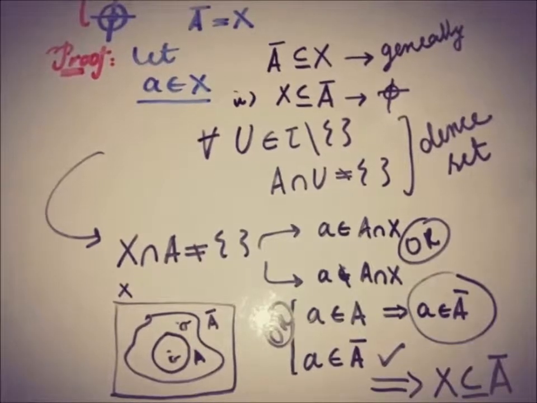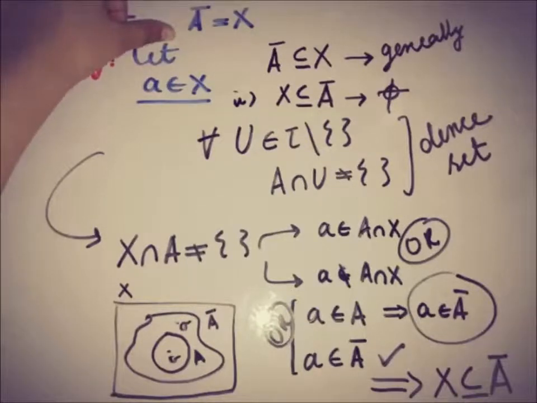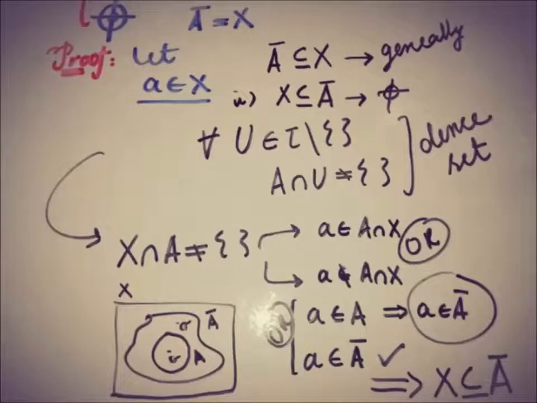So we have proved that if A is a dense set, then the closure of the set is equal to the set X. Now we will see that if we know that A closure is equal to the set X, then the set should be a dense set.